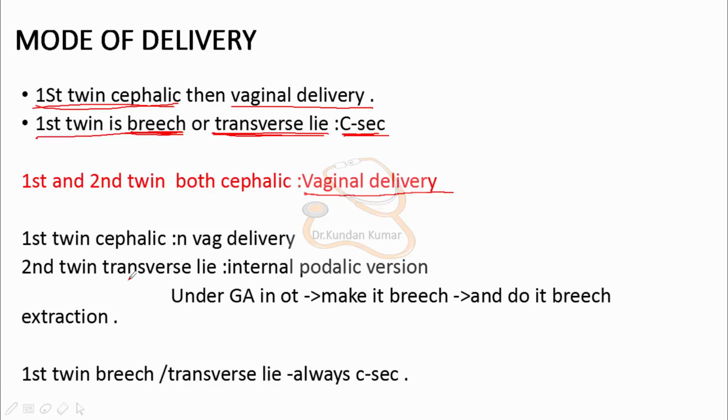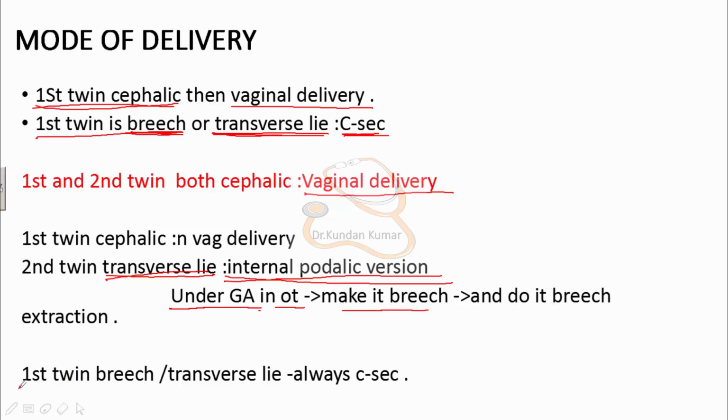If the first twin is cephalic and the second twin is transverse lie, then what will we do? Then we do internal podalic version. I will discuss this in brief. Internal podalic version is a procedure that is done under GA in OT to make it breech and do its breech extraction.